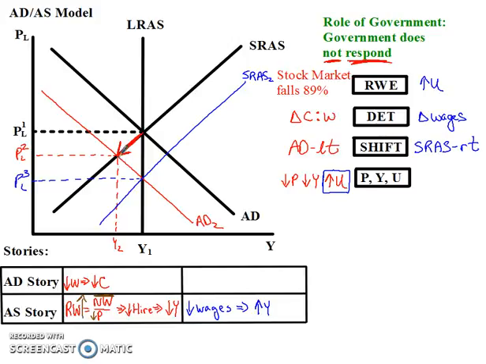And as that happens, we're going to move along the aggregate demand curve, and so that's going to cause three things to happen. That's going to cause the wealth effect, the interest rate effect, and the international trade effect. So I'm going to write that outside the box here just because I don't want to run out of room again. All three of those are going to begin to happen. We talked about those on a previous podcast. Those are all the things that move us along the aggregate demand curve.